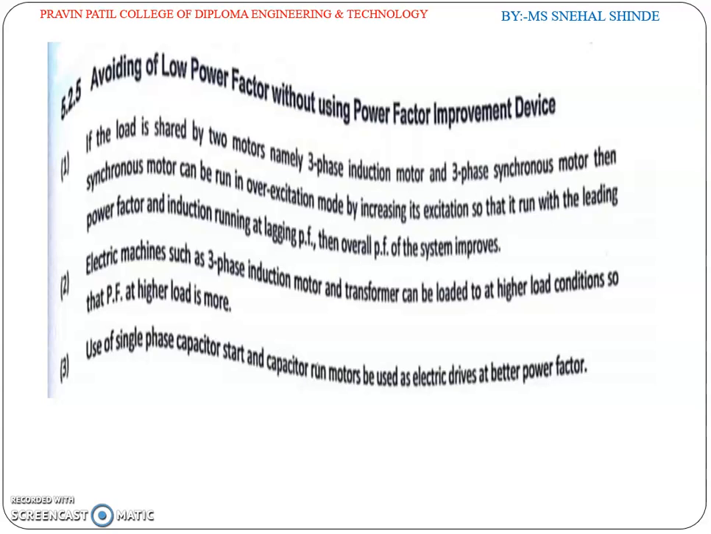Second, electrical machines such as three-phase induction motors and transformers can be avoided at higher load conditions so that the power factor at higher load is more. Single-phase capacitor start and capacitor run motors can be used as electric drives at a better power factor.